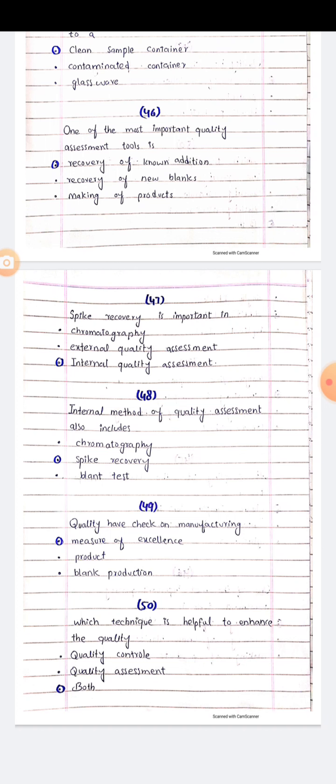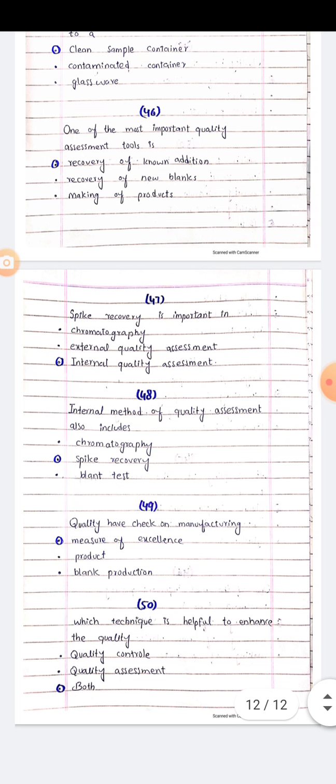Question 48. Internal method of quality assessment also includes chromatography, spike recovery, blank test. The right option is spike recovery. MCQ number 49. Quality health check on manufacturing, measure of excellence, product, blank production. The right option is measure of excellence.